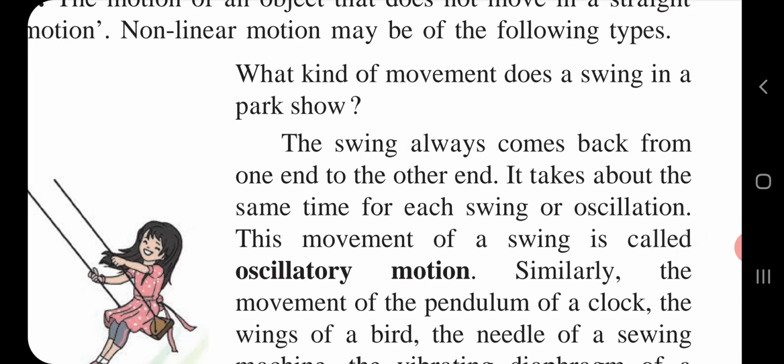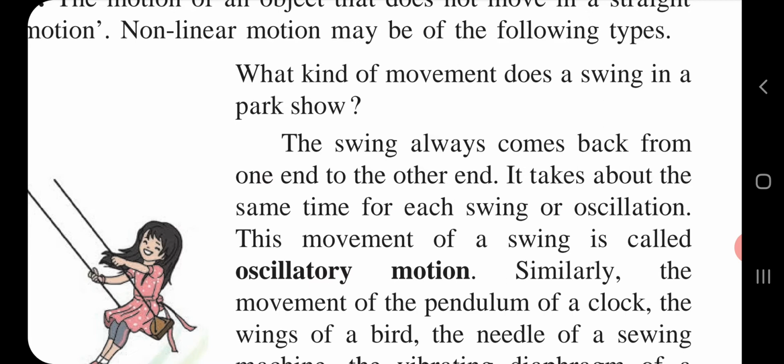Now here, the first one, as we had discussed, is oscillatory motion. Then what do you mean by oscillatory motion? So children, the swing always comes back from one end to the other end. It takes about the same time for each swing or oscillation.